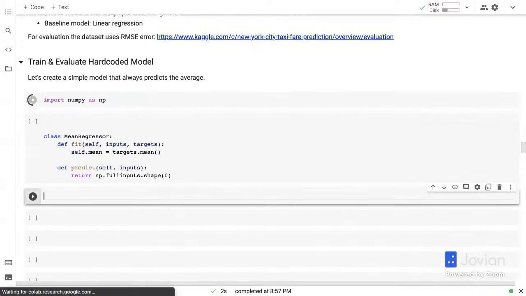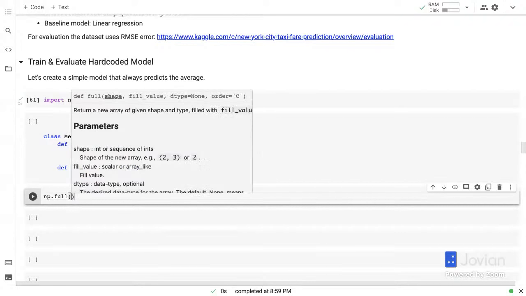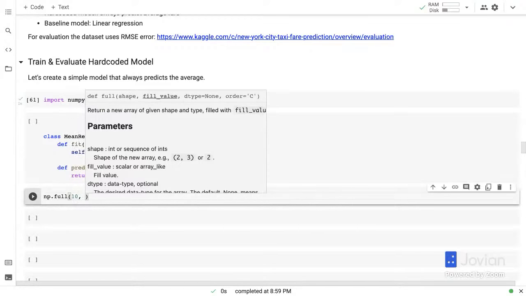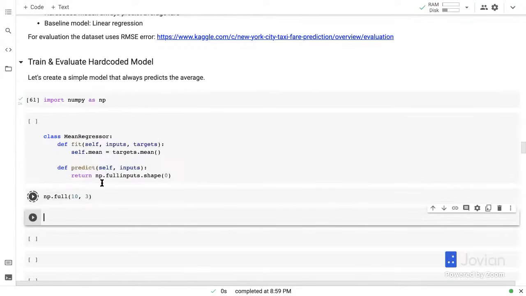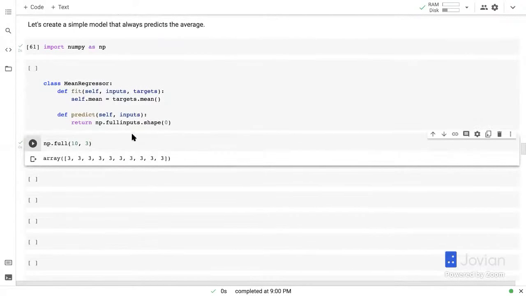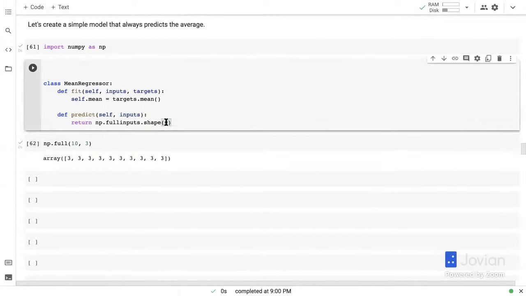Yep. And I'm going to do this np.full, where, let's see, you can give it a shape and then give it a value. So let's say I have 10 inputs and I always want to return the value 3. So I do np.full 10, 3, and that's going to return 10 threes. So I'm always going to return